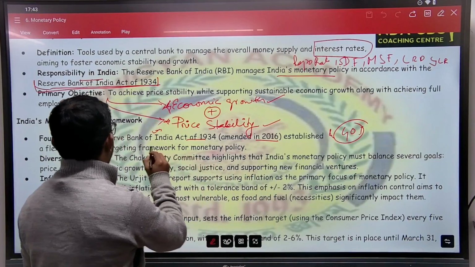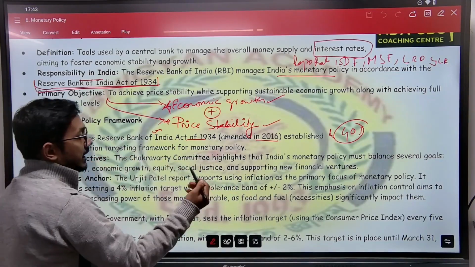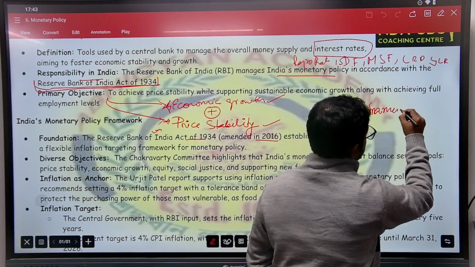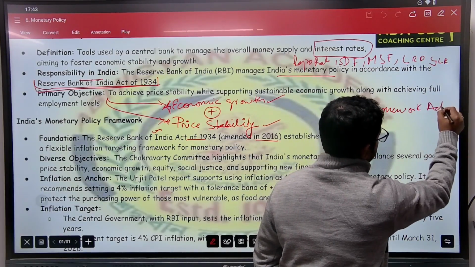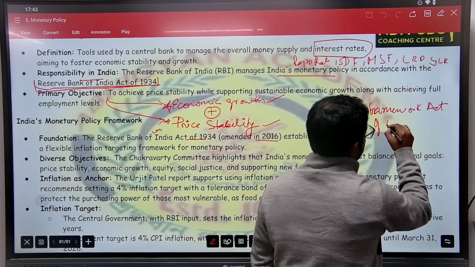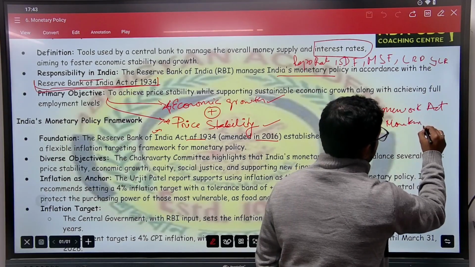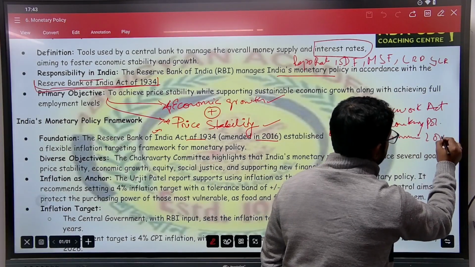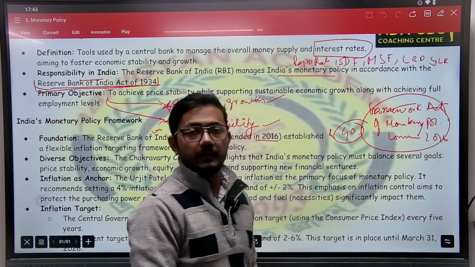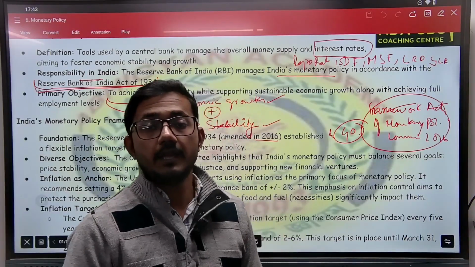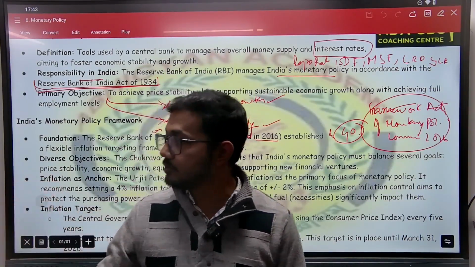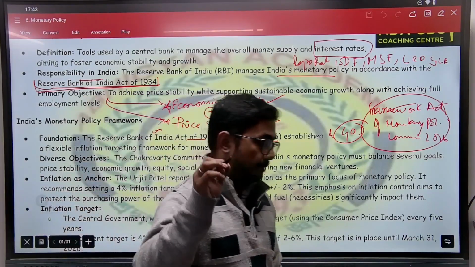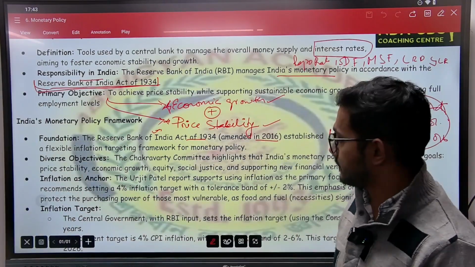The name of the act was Framework Act of Monetary Policy Committee 2016. By this act between Government of India and RBI, RBI was vested with the exclusive power to deal with the inflation or money supply in India.